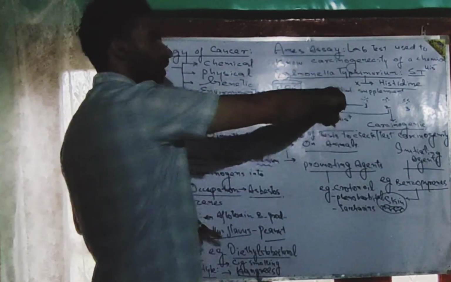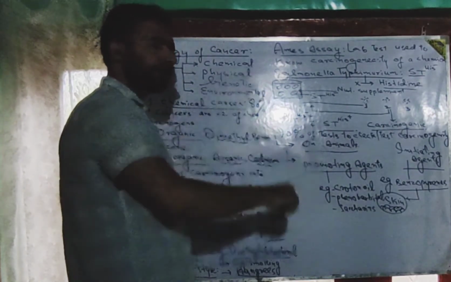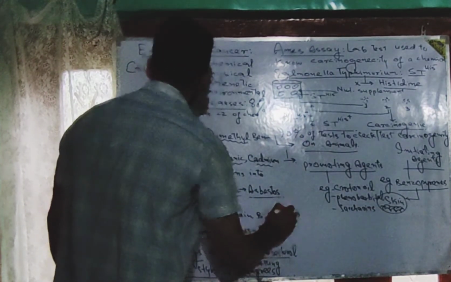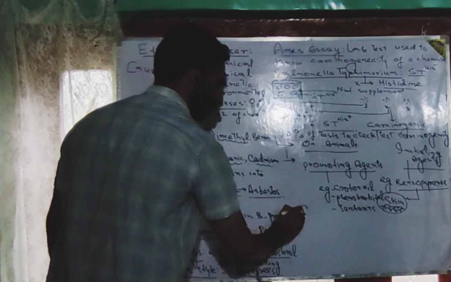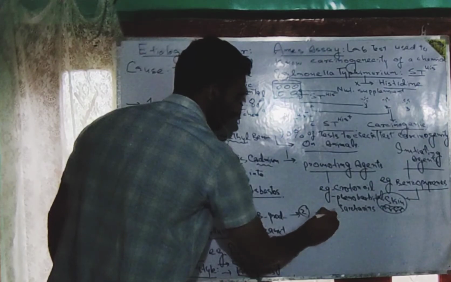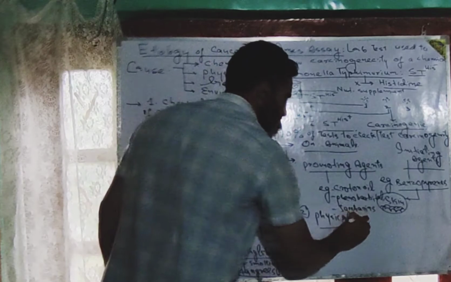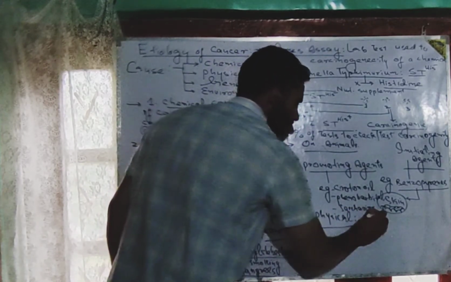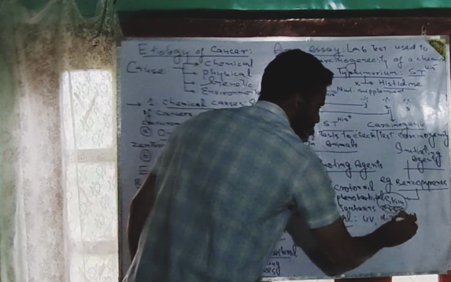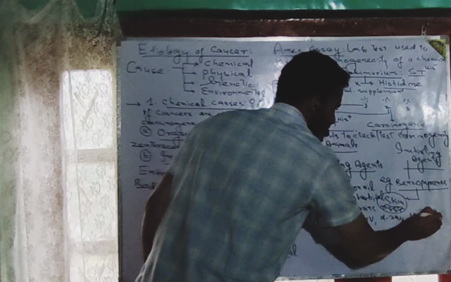Now, these were generally associated with the chemical carcinogens. The next type of carcinogens are physical. Among the physical carcinogens, there are UV radiations, X-rays, and continuous exposure to heat radiations.